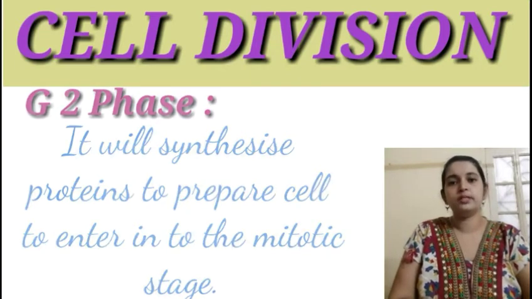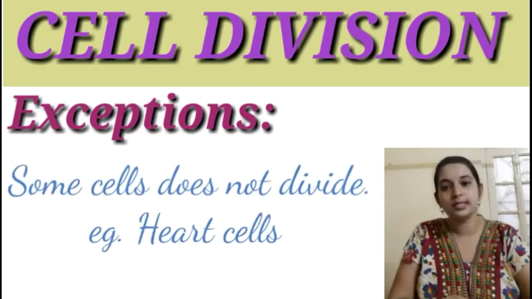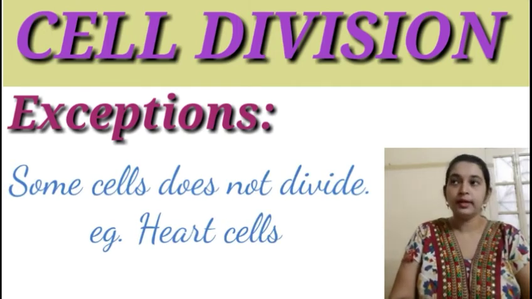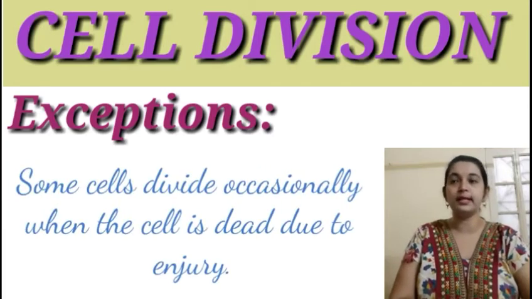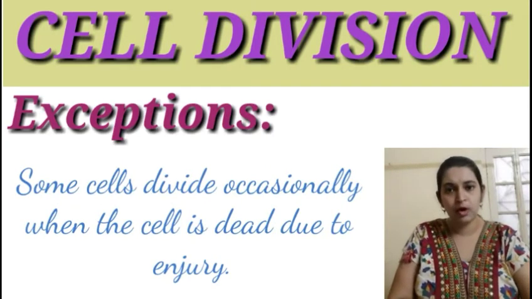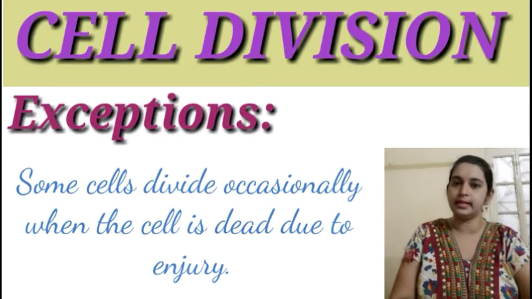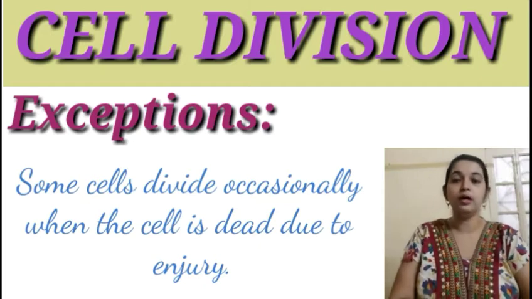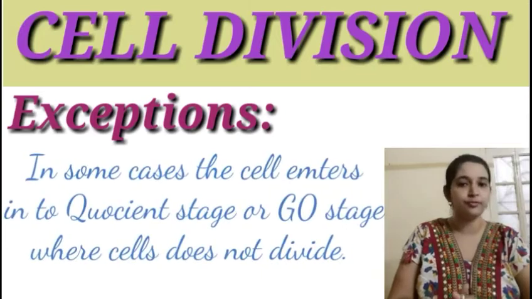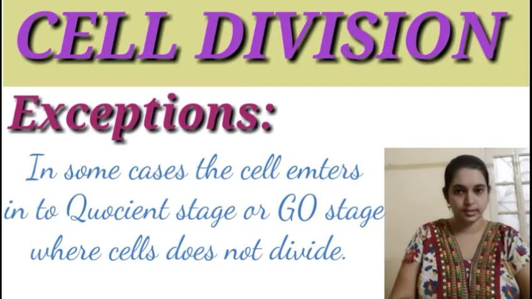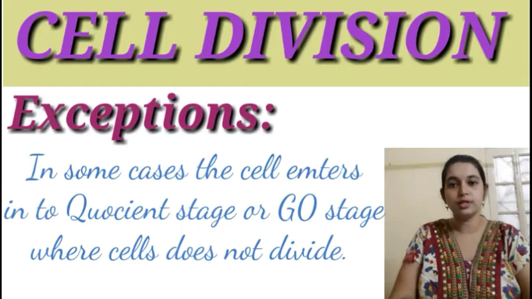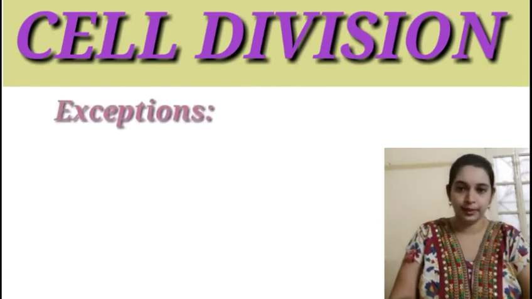Now, we know there are certain cells, for example human heart cells, which will never divide. There are also certain cells which will divide only when necessary. Suppose if a cell is damaged due to any reason or cell death has taken place, that is apoptosis has occurred, only then certain cells divide. In this case, after completion of the G1 phase, these cells will enter into a G0 phase, which is known as the quiescent stage. In the quiescent stage, the cell is metabolically active, but these cells don't proliferate.